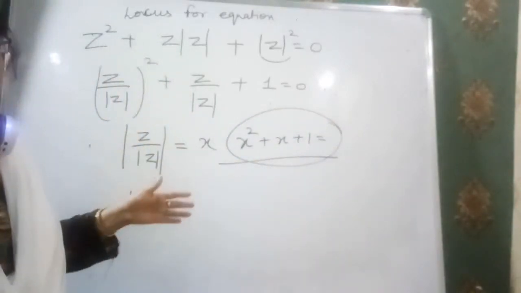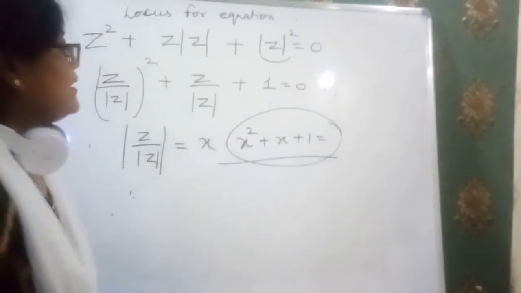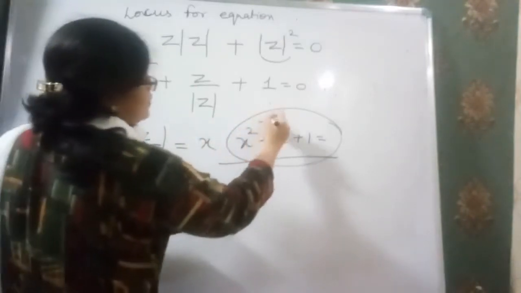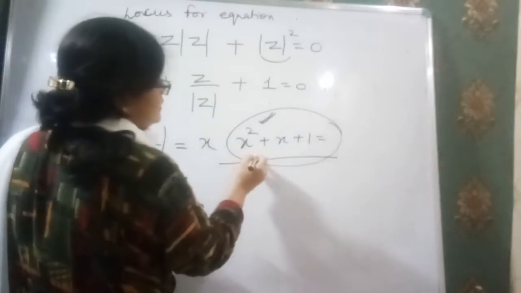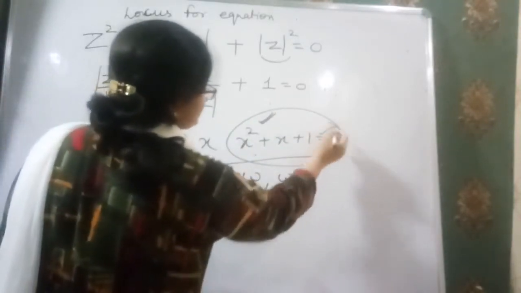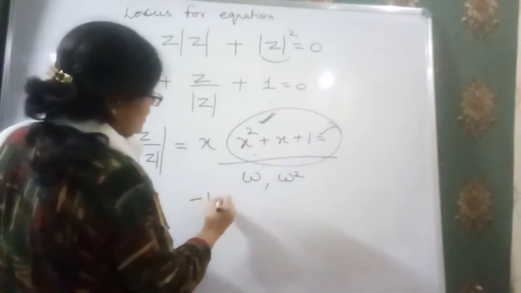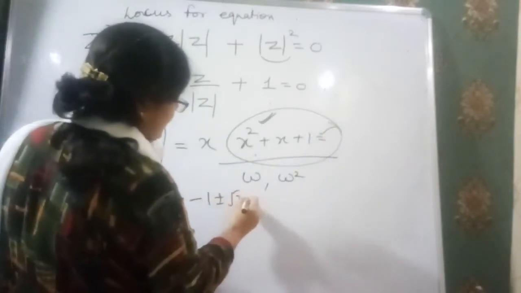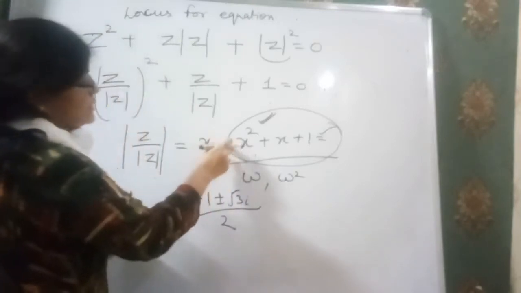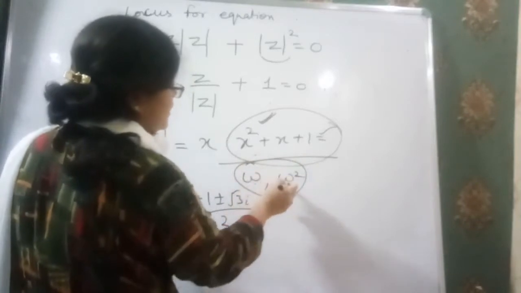This is our quadratic equation, and a quadratic equation has roots omega and omega square. When we solve it by the discriminant method, we get the roots as minus 1 plus minus root 3i by 2. When you solve this equation with the help of the discriminant, that's why the roots of this equation are omega and omega square.